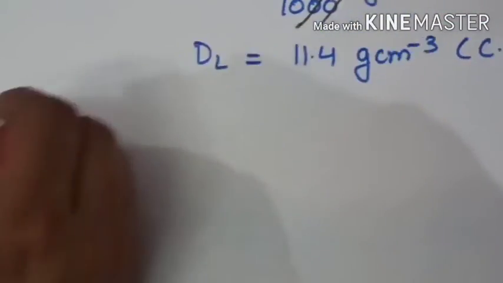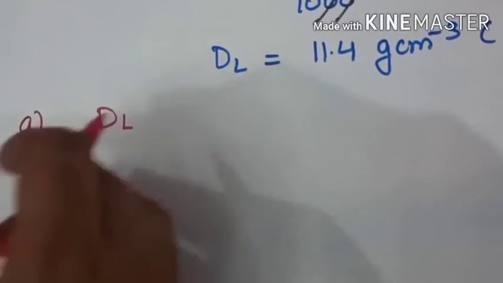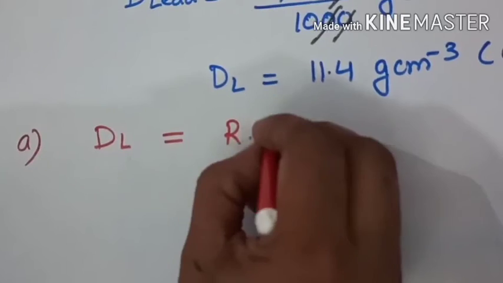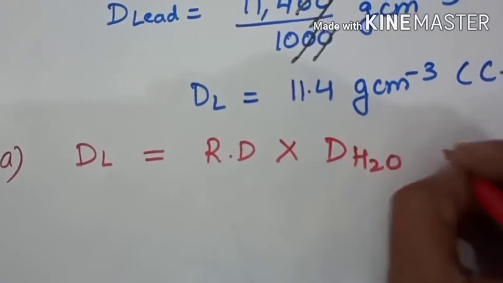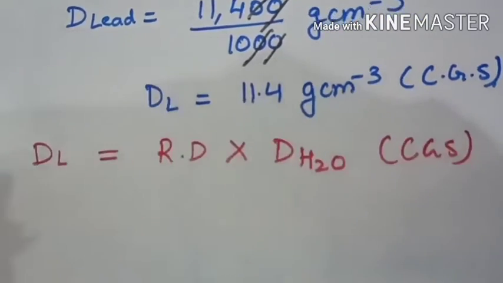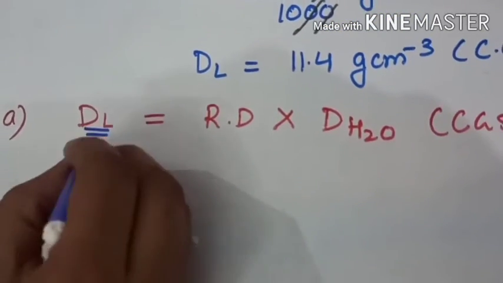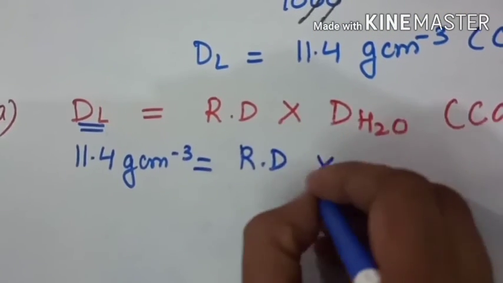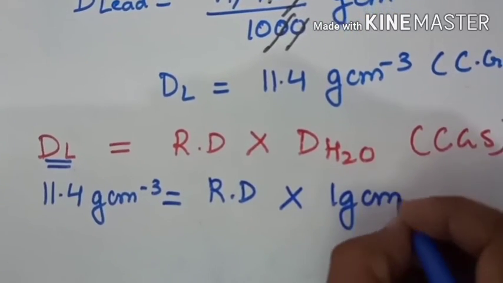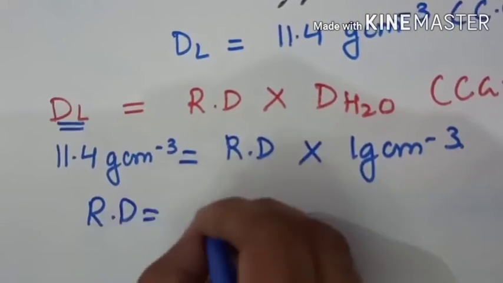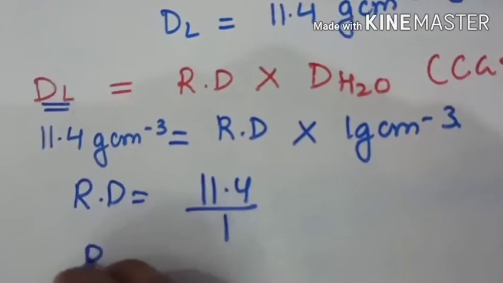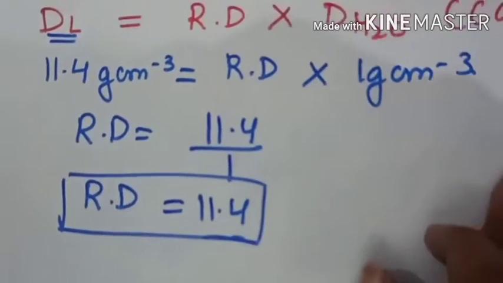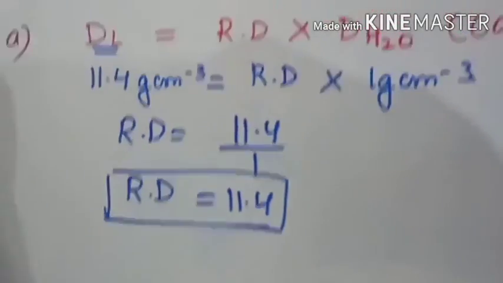Now for the first part, the formula you will be using to find the relative density is density of lead equals relative density multiplied by the density of water, which you will take in CGS. So substitute the density of lead: 11.4 gram per centimeter cube equals RD into the density of water in CGS, 1 gram per centimeter cube. So relative density will be 11.4 upon 1, so relative density will be 11.4. This is the first part answer. No unit because it is a pure ratio or a pure number.